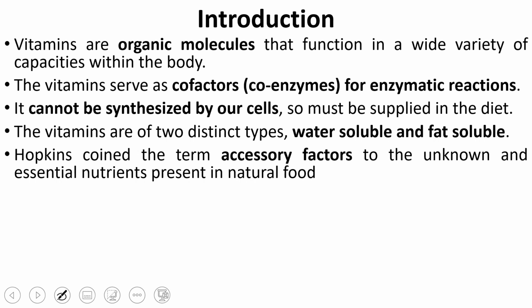So it was considered that there are certain other factors required for normal growth and healthy conditions. Hopkins called them accessory factors, other than the carbohydrates, lipids and proteins which we require.